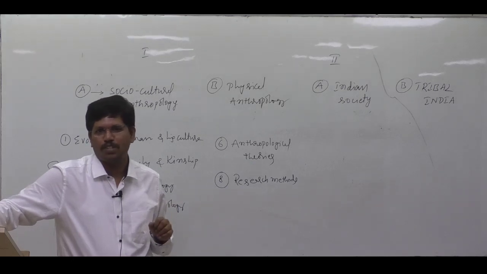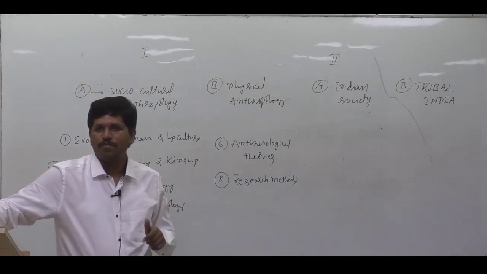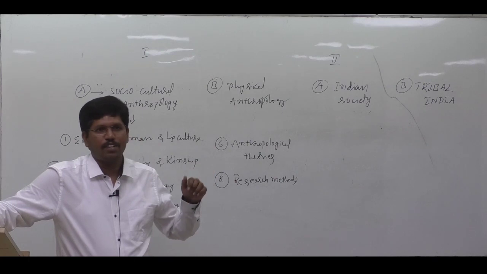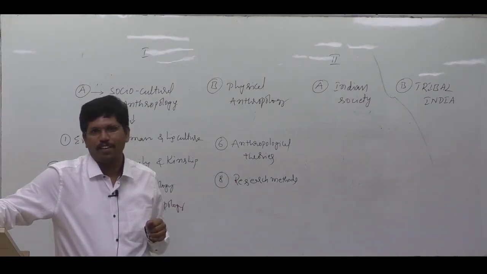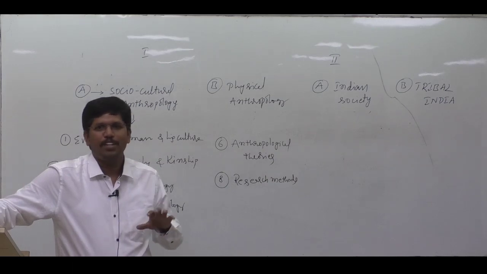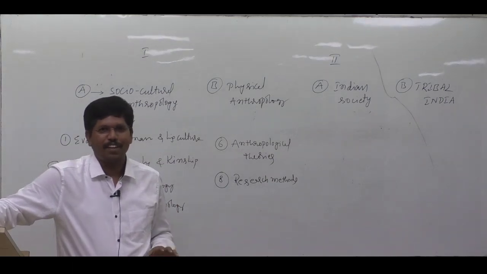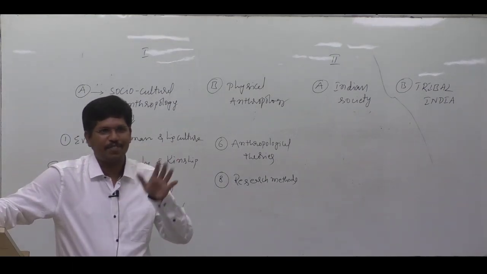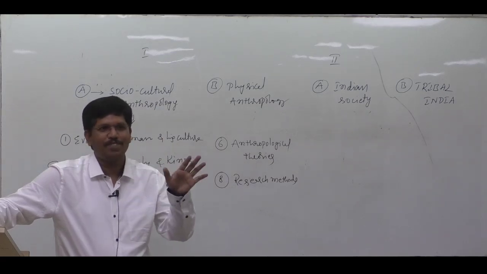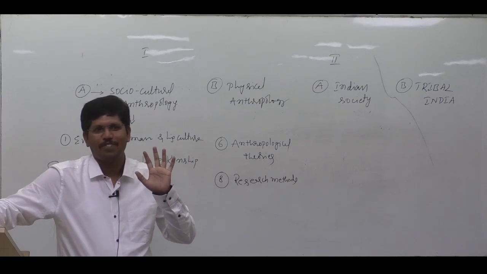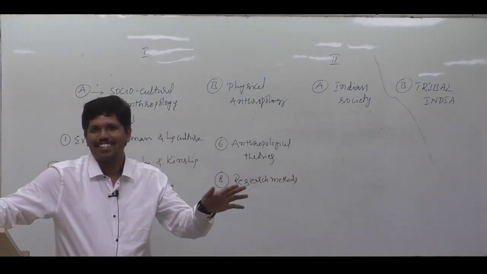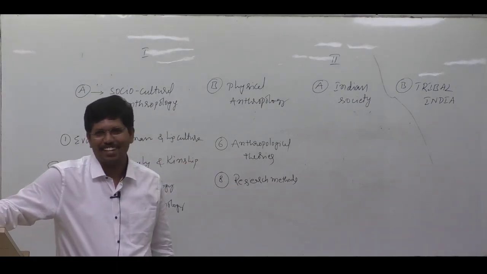How symbols play an important role in our society. Symbols are very, very important. Say, for example, if you are going in traffic, and at the signal there is one police constable in uniform, then you may not jump the signal. If there are no CC cameras and no police person, or if there is a police person not in uniform, then you may not consider him a constable, and you may jump the signal. Am I correct or not?